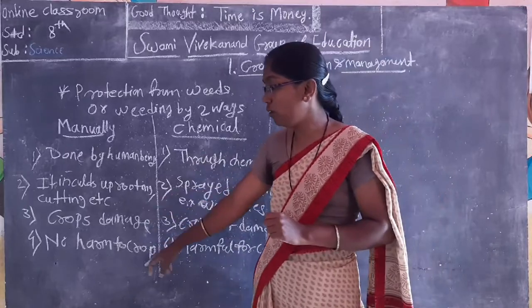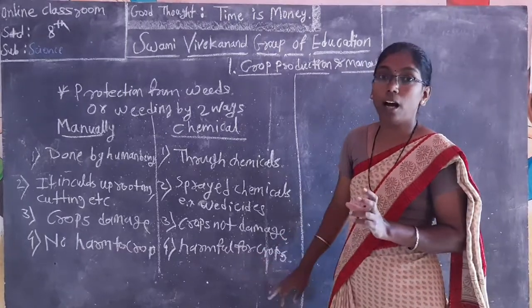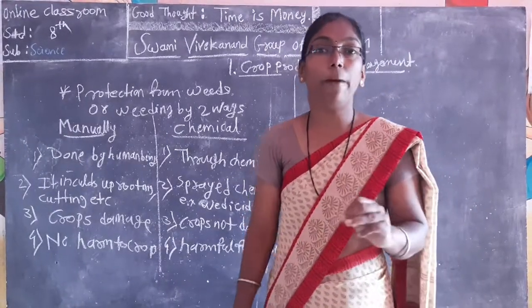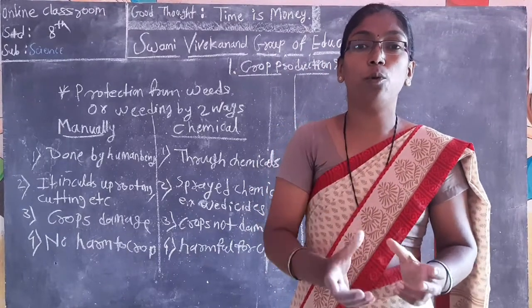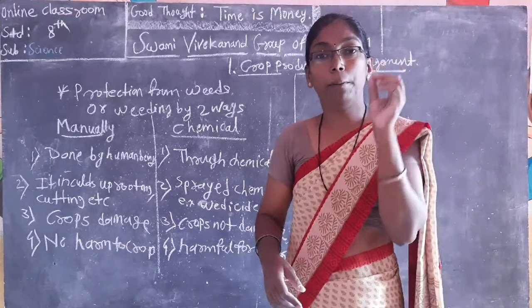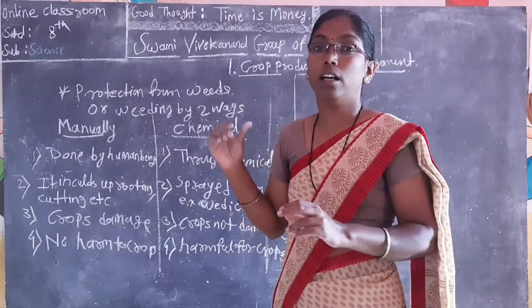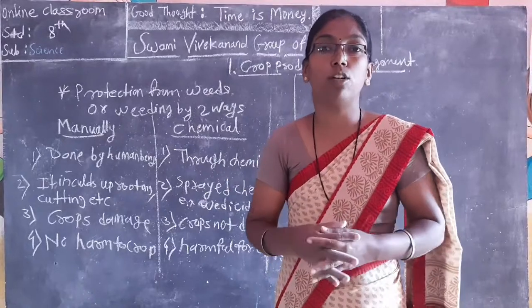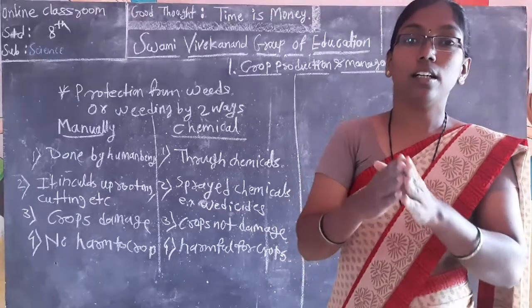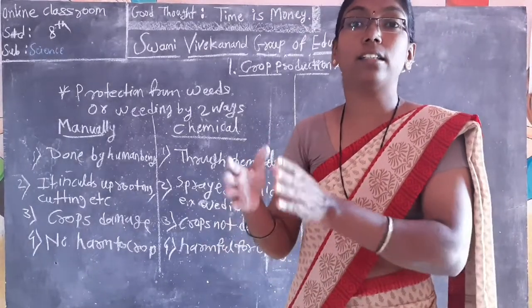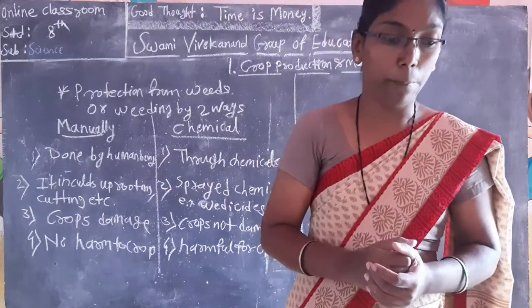Last, in manual weeding there is no harm to the crops, but in chemical weeding it can be harmful for crops, because chemicals affect not only the weeds but also the crops, the production of crops, fruits or vegetables, by 50% also. But in manual weeding, 0% crop damage will be there. In chemical weeding, minimum 50% damage of crops will be done. So chemical weeding is problematic but takes less time. Manual weeding takes more time but is not harmful.